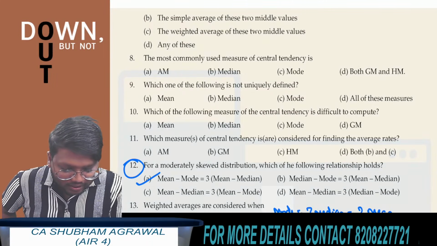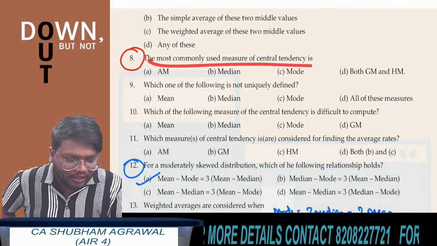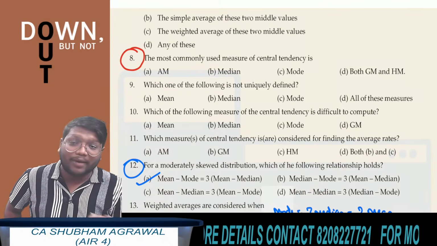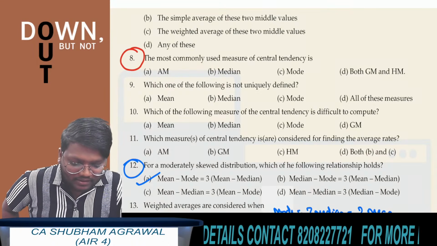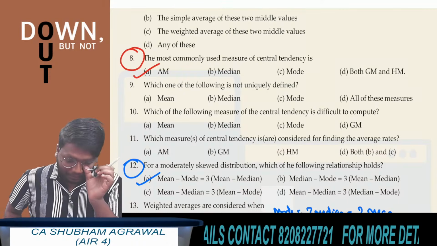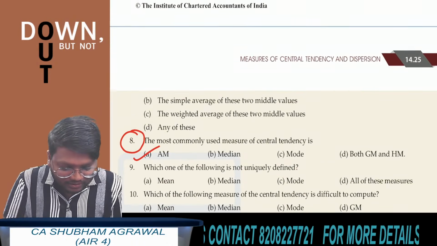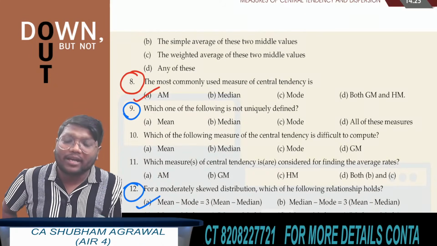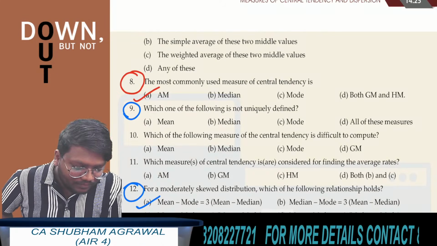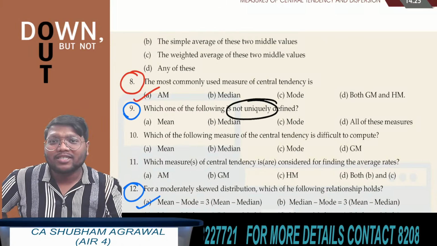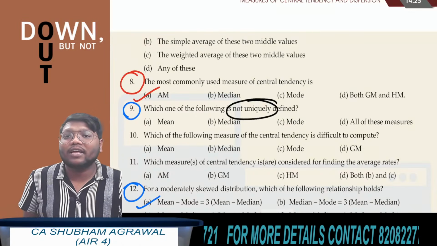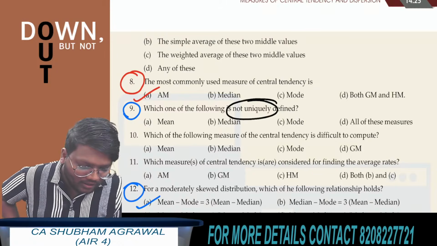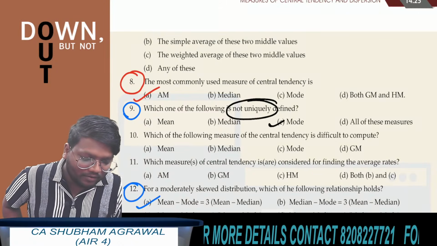Question number 8. The most commonly used measure of central tendency is the arithmetic mean. Question number 9. Which one of the following is not uniquely defined? Not uniquely defined means which measure of central tendency can give us more than one answer? So the answer is mode.